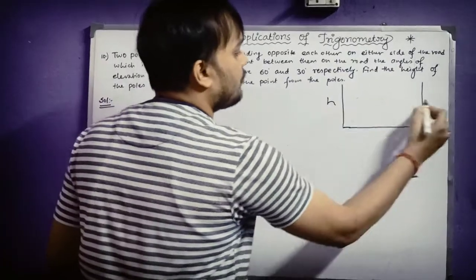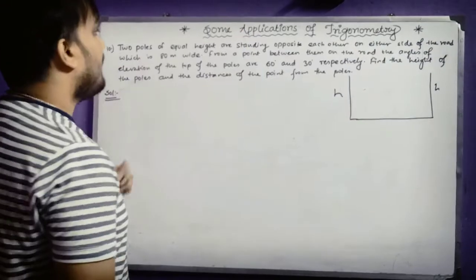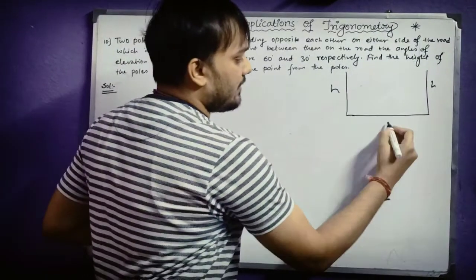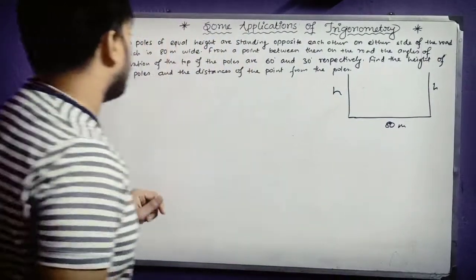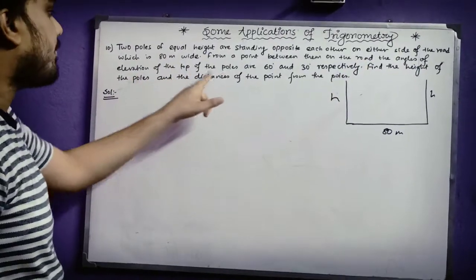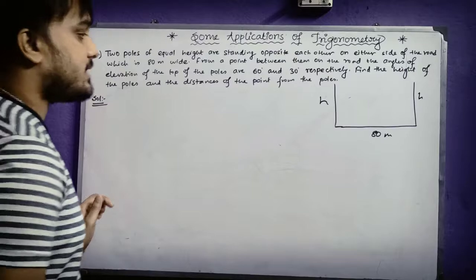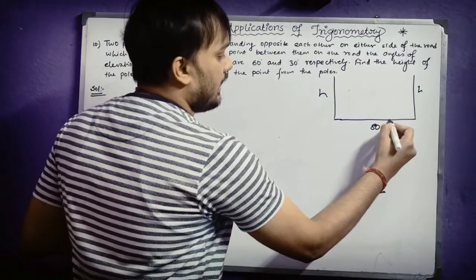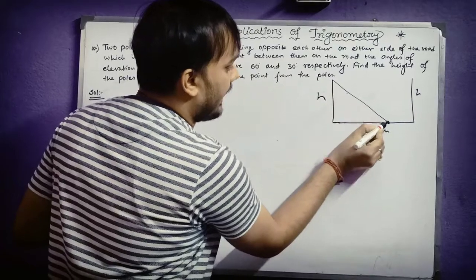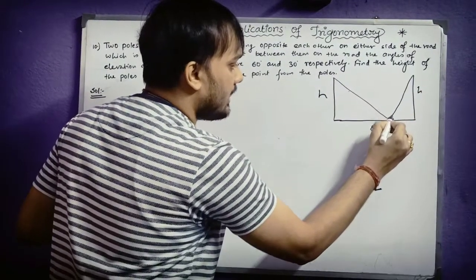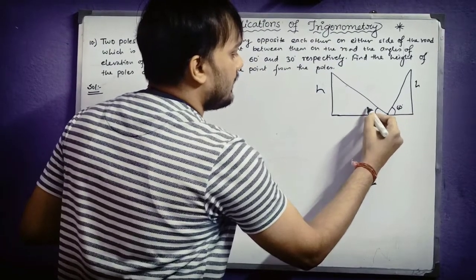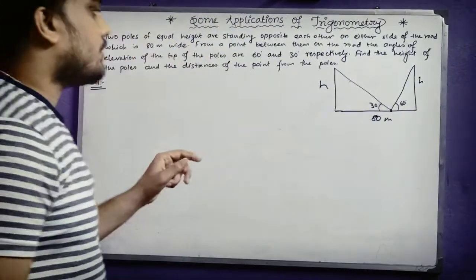Let us take the height of the two poles be h. Now see, the next part is which is 80 meter wide. That means the width of the road is how much? 80 meter. For a point between them on the road, the angles of elevation of the top of the poles are 60 degree and 30 degree respectively. That means there is some point on the road, and from that point, if you see the angle of elevation of these two poles, suppose this is 60 degree and this is 30 degree. So this is the question.